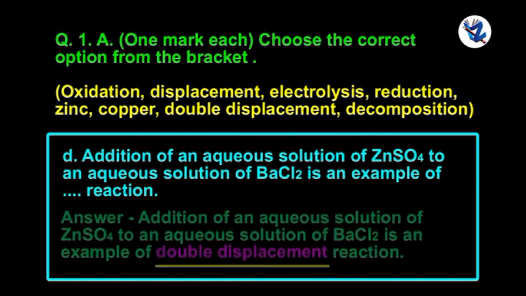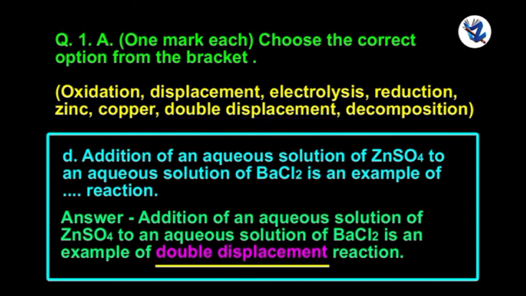The addition of an aqueous solution of zinc sulfate to an aqueous solution of barium chloride is an example of double displacement.